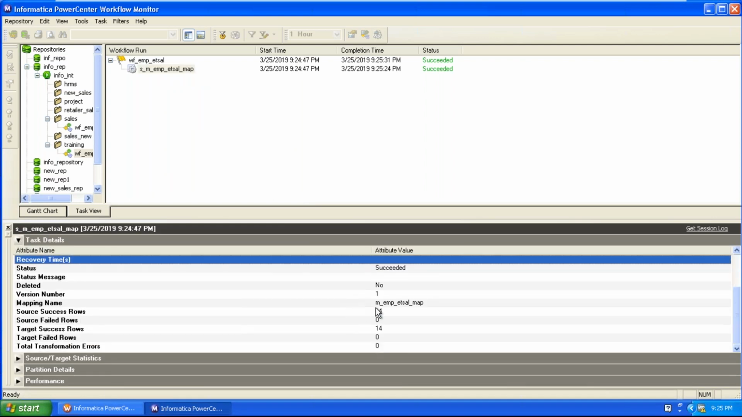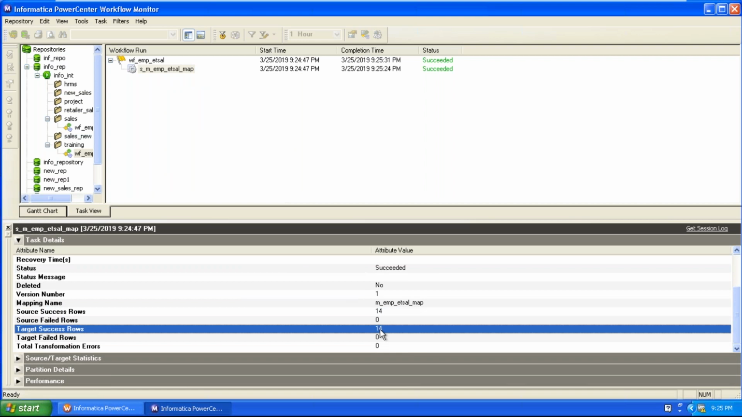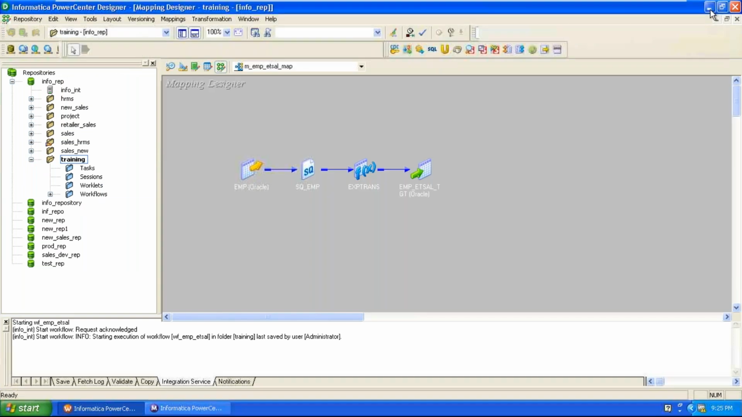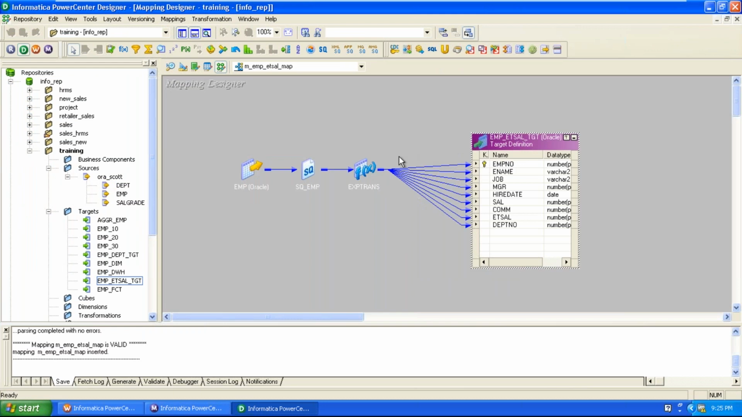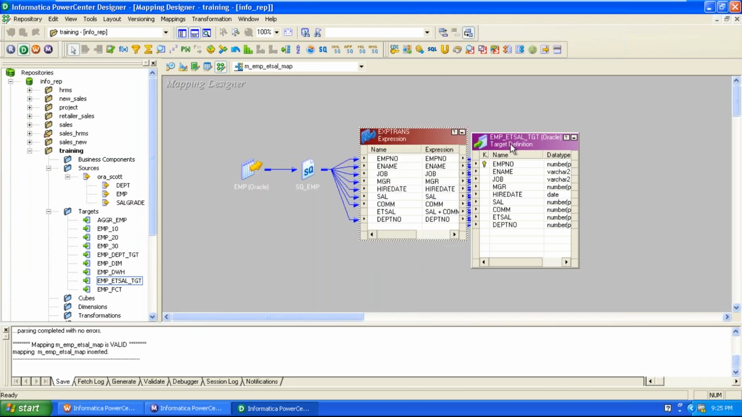Then observe here, 14 rows extracted and 14 rows loaded to the target. From the source, 14 rows are extracted. To the target, 14 rows are inserted via this expression transformation. That means input is 14, output is also 14.